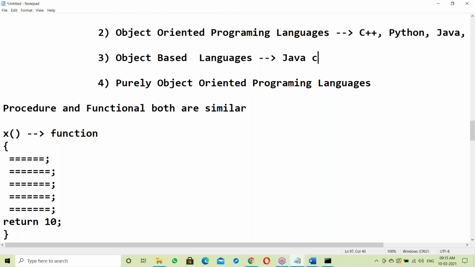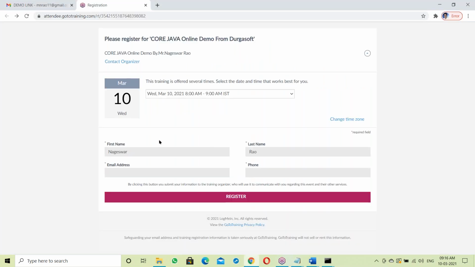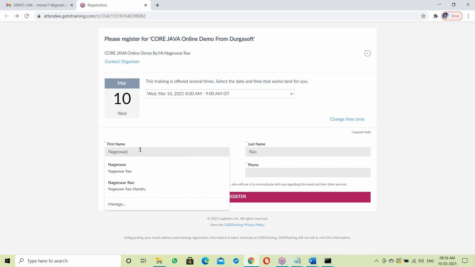For example, JavaScript. JavaScript is not Java; JavaScript is different, and Java is different. JavaScript is used at the client side, the front end, like validating form data. Suppose first name, any character, no issue.